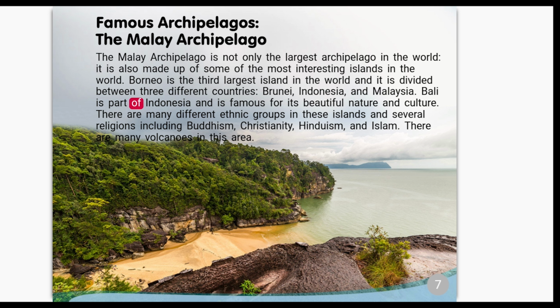Bali is part of Indonesia and is famous for its beautiful nature and culture. There are many different ethnic groups in these islands and several religions including Buddhism, Christianity, Hinduism, and Islam. There are many volcanoes in this area.